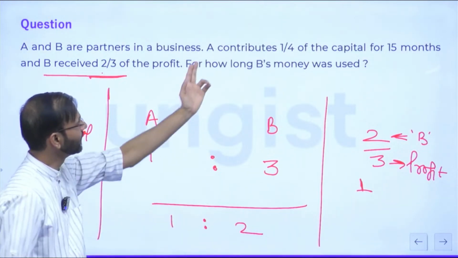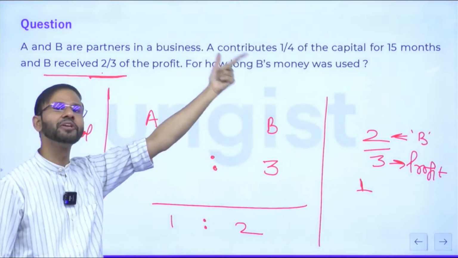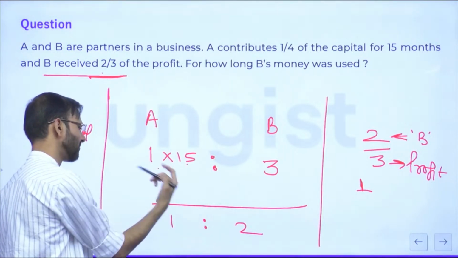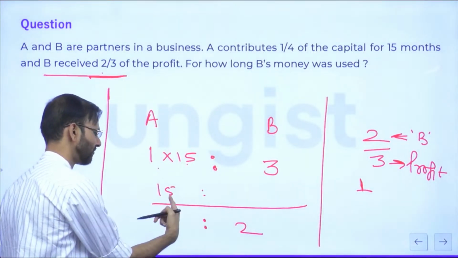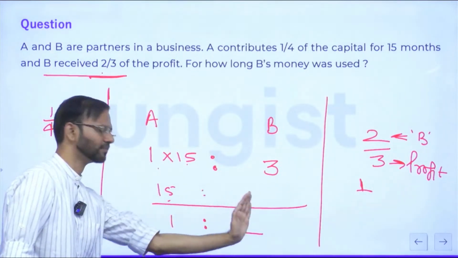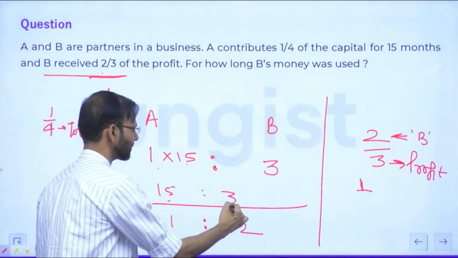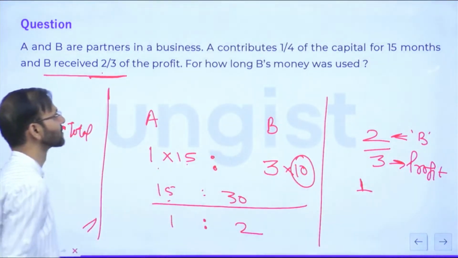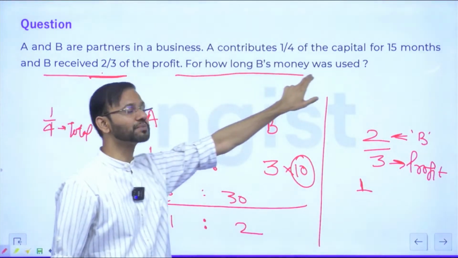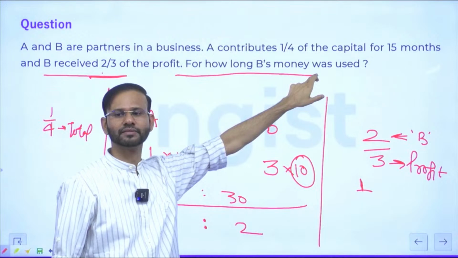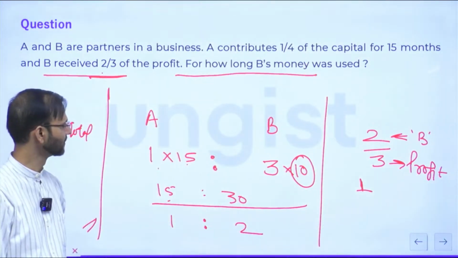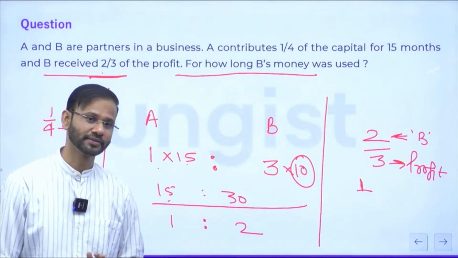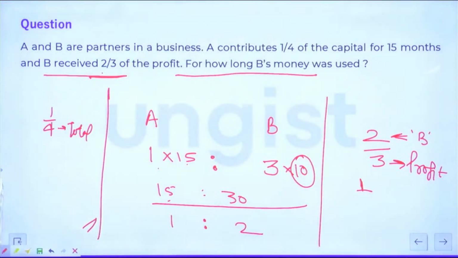Either देखिए जरा all of you. Question is saying A contributes 1/4 of the capital for 15 months. So A was there in the business for 15 months. So everyone, 1 into 15 is 15. So 15 into what? Double of this. So it should be 30. So 3 into what? 10. So B was there in the business for 10 months. Question is saying for how long B's money was used. What is the answer? 10 months. Right? Note it down. Yes. Okay.